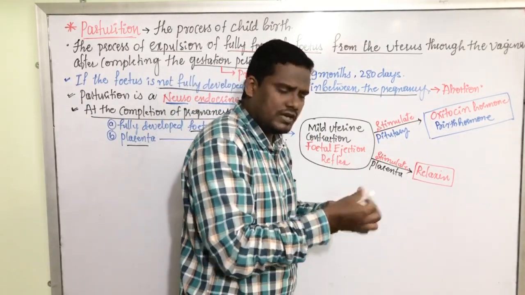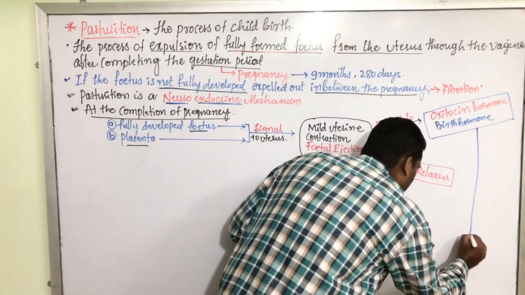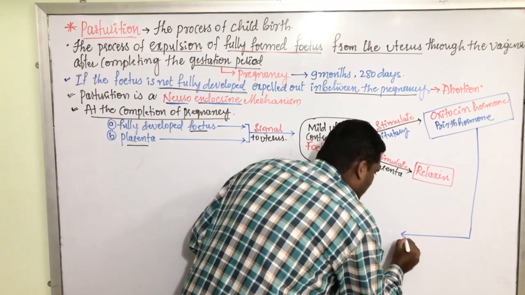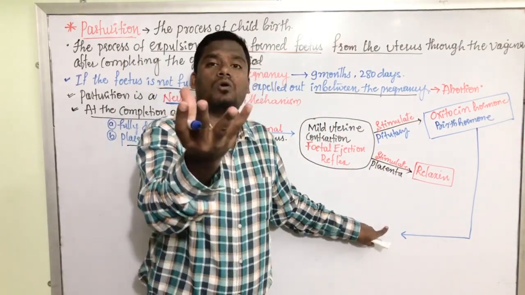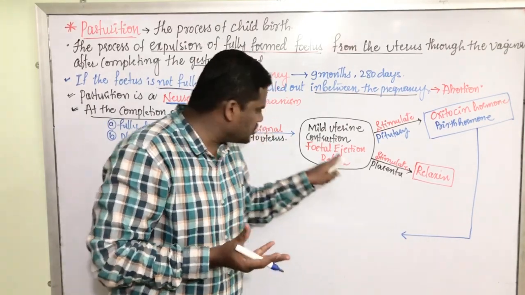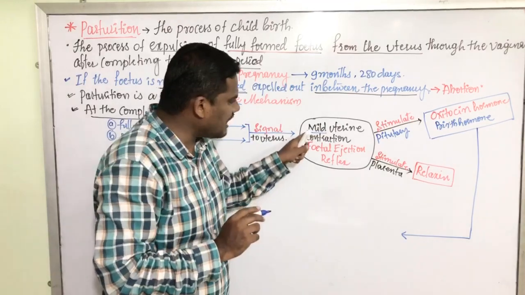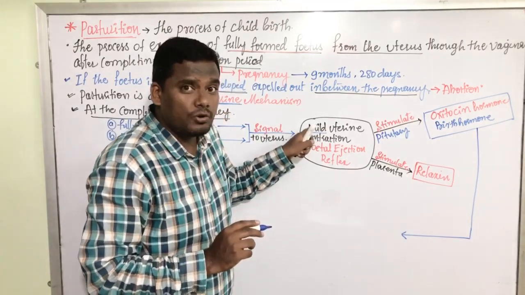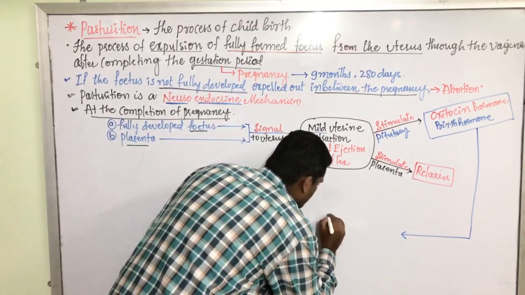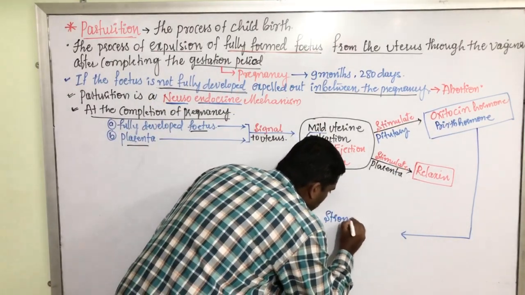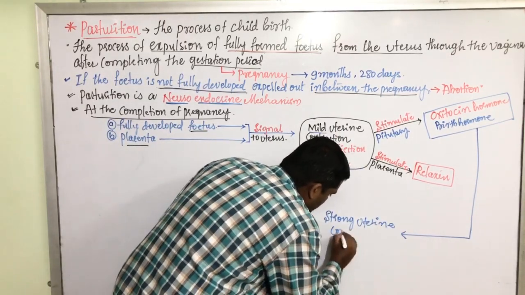The oxytocin level in the female body causes strong uterine contractions. Initially, the uterine contractions are mild. Now these mild uterine contractions become stronger.